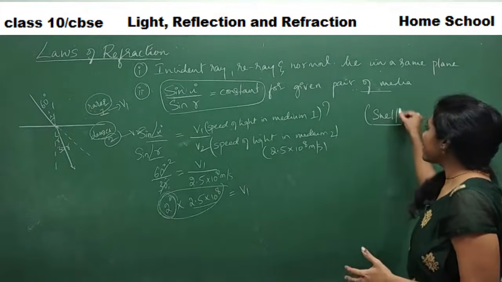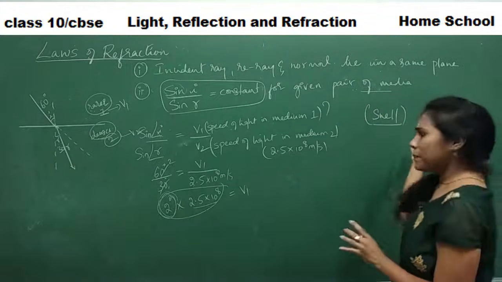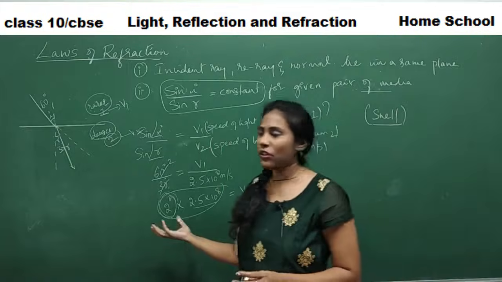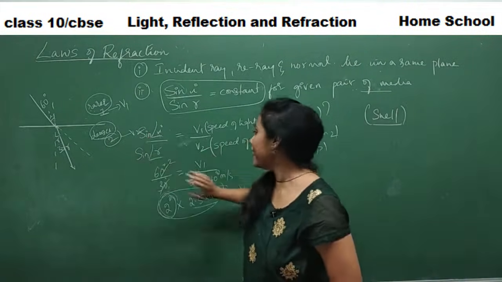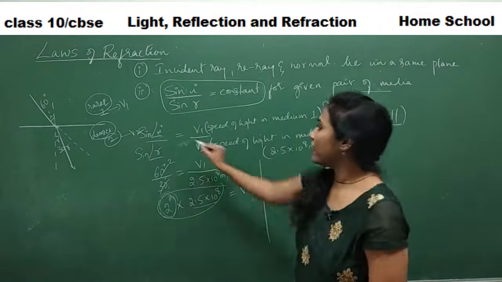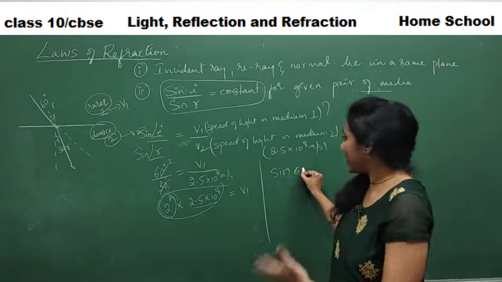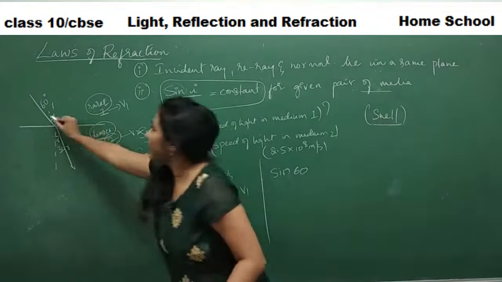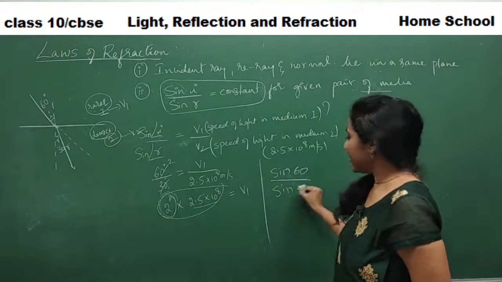Snell is the person who introduced this concept, the laws of refraction, and he considered sine. Now the moment I introduce sine here, see how we can calculate. Sine of 60 degrees, that means sine 60, so this becomes sine 60 divided by sine 30.